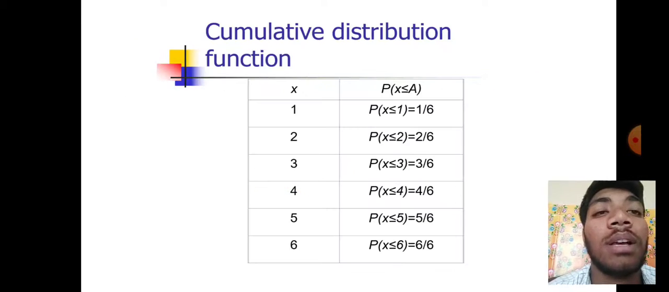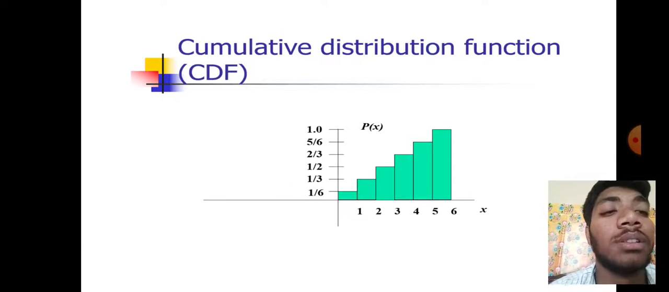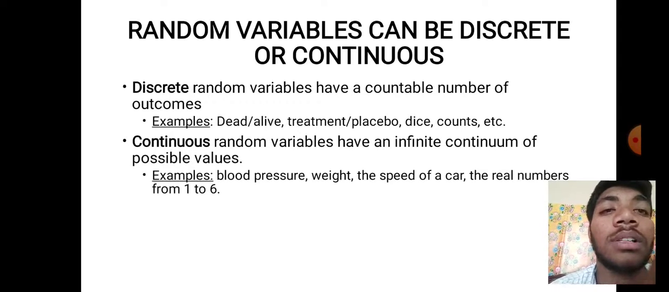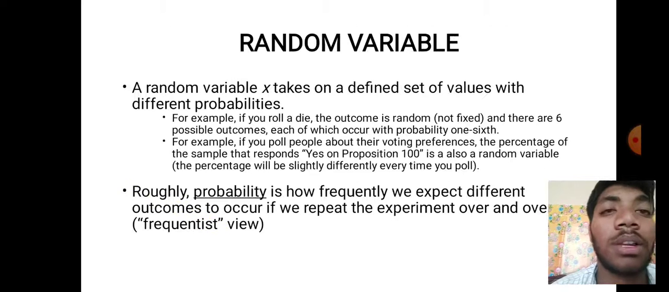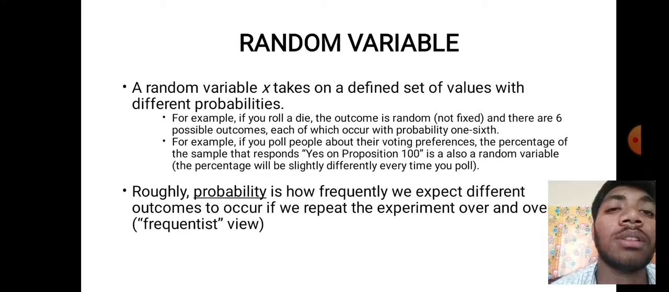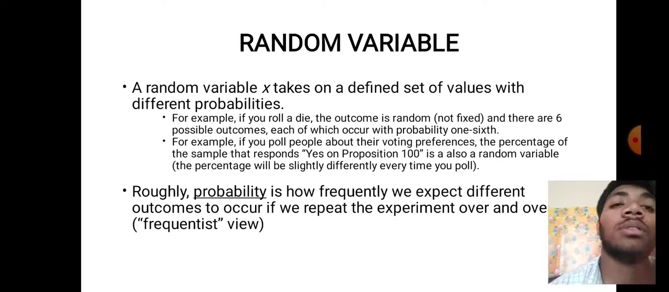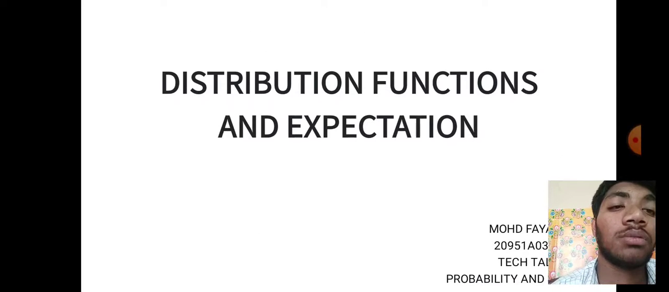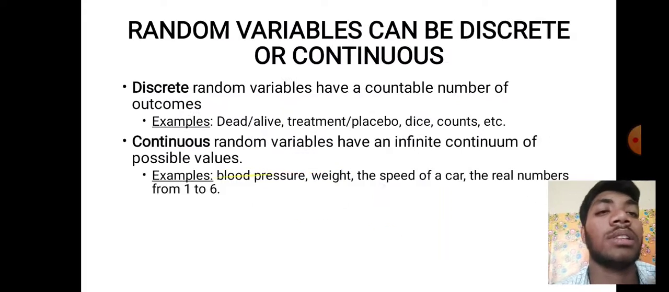These are the examples, and this is a cumulative distribution function, and this is on a graph, and this is the discrete random variables and continuous random variables, and this one is a random variable. So this is my topic on distribution functions and expectations.